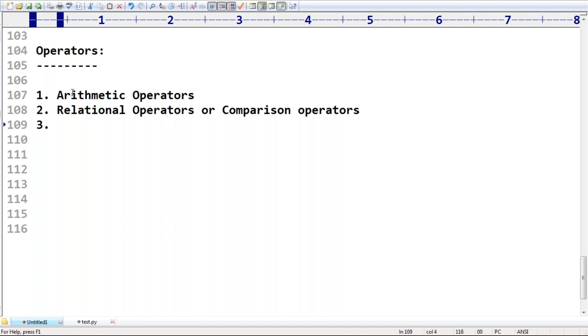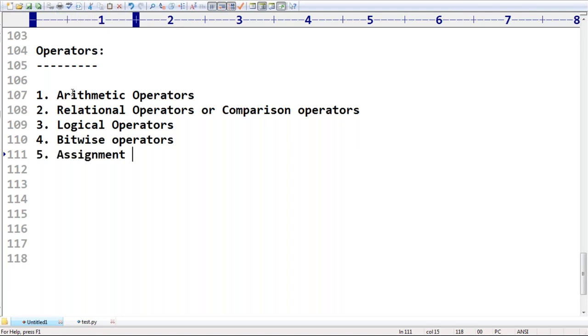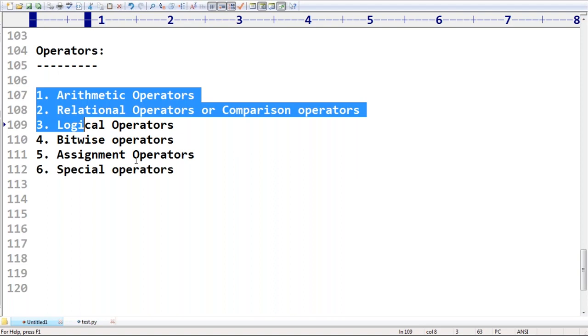Next, arithmetic operators, relational operators, then logical operators, then bitwise operators. After bitwise, we also have assignment operators. And the last one, some special operators are there. This is a brief description about the operators concept.